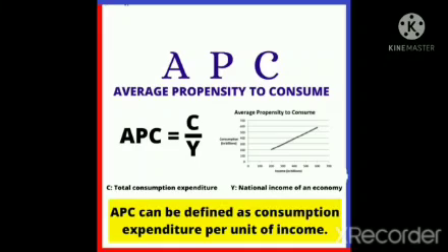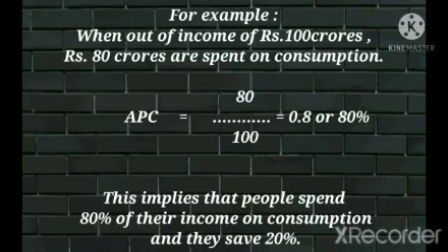That is APC is equal to C over Y. C here is consumption, Y here is income. APC can be defined as consumption expenditure per unit of income. For example, when out of income of rupees 100 crore, rupees 80 crores are spent on consumption, APC is equal to 80 over 100 is equal to 0.8 or 80%.